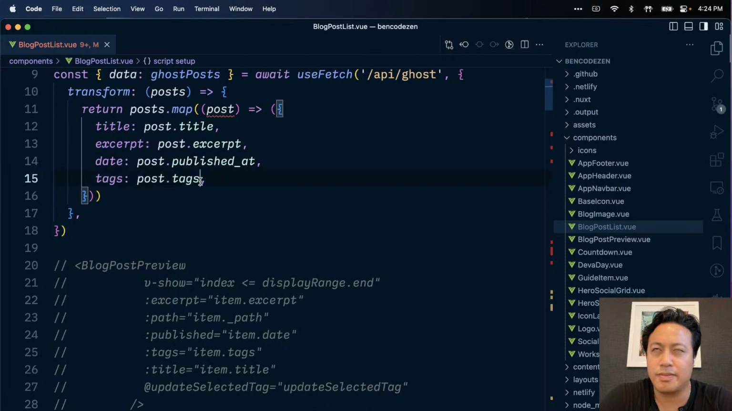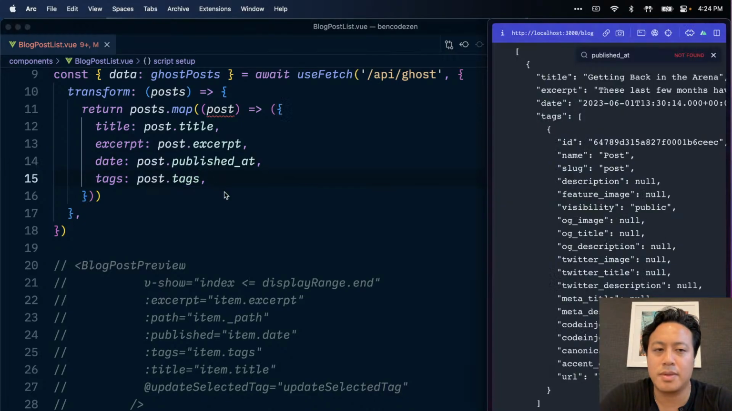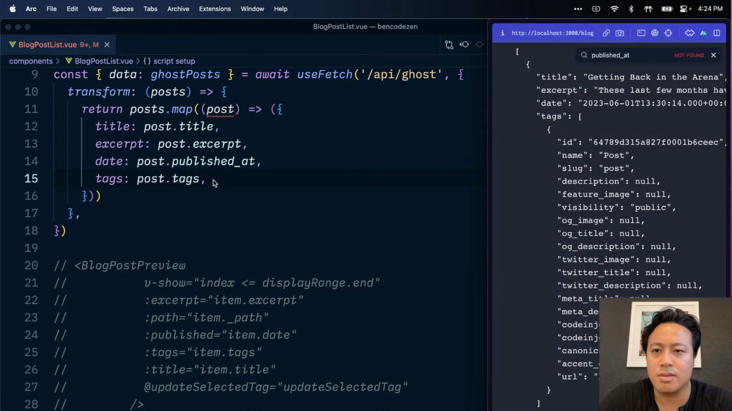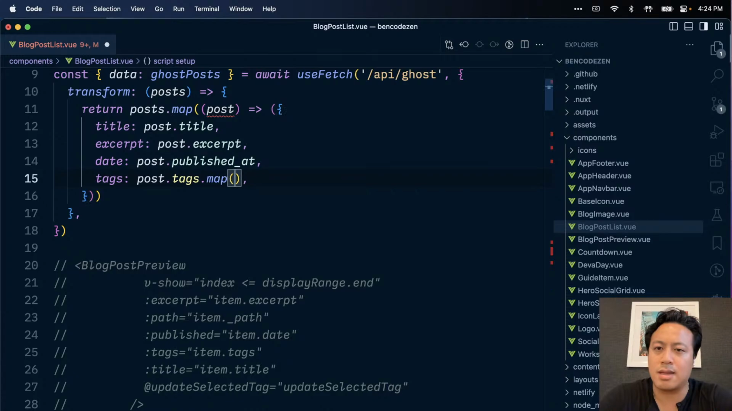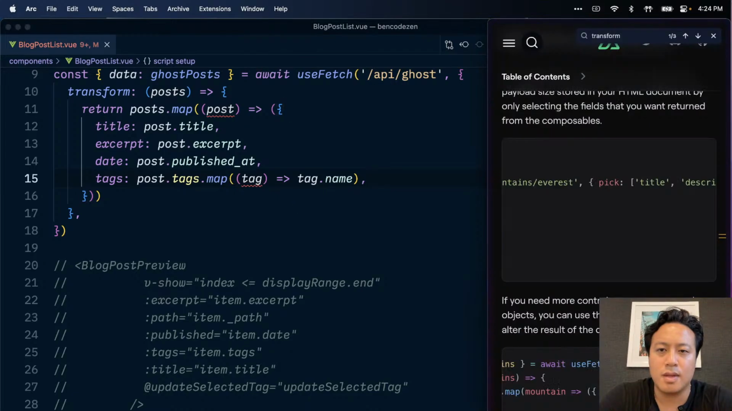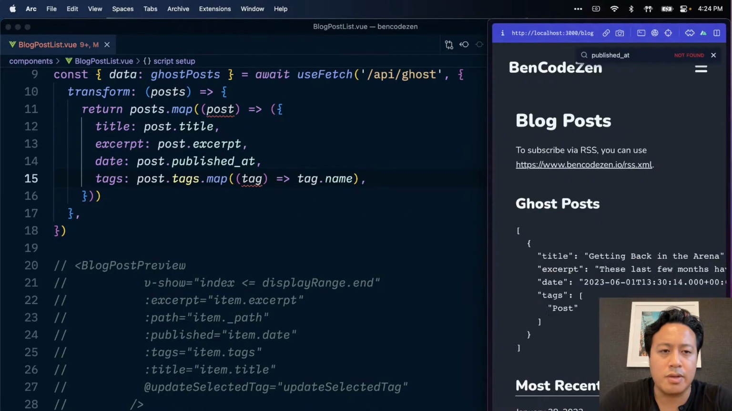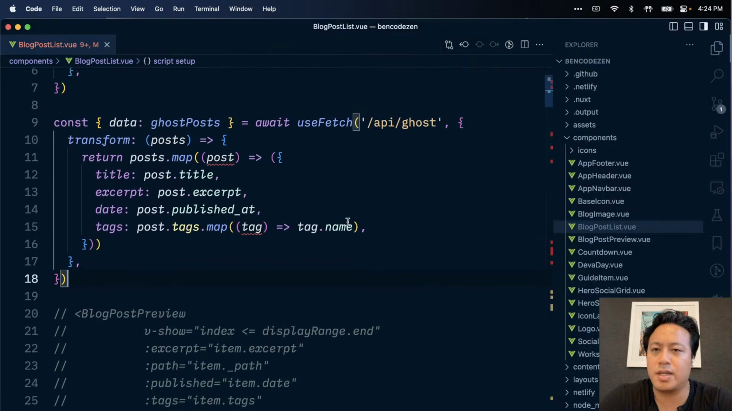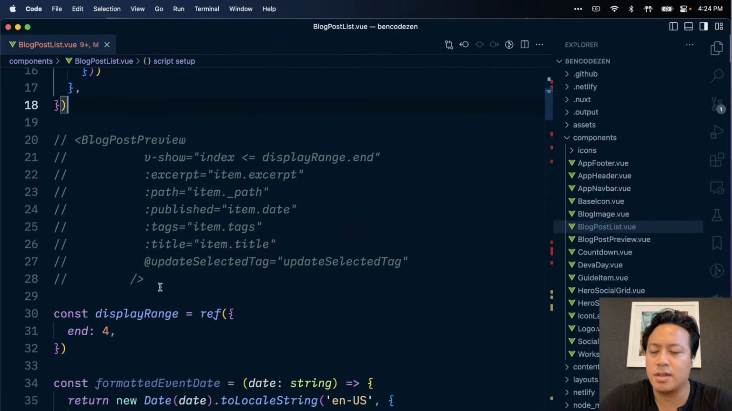Yeah, tags.map. I really only need the slug to be honest for now. So can I do this? Tags.map for every tag here, return tag.name. And then if we go here, yeah, tag post, good enough. Okay, simple enough. We have our ghost post now.